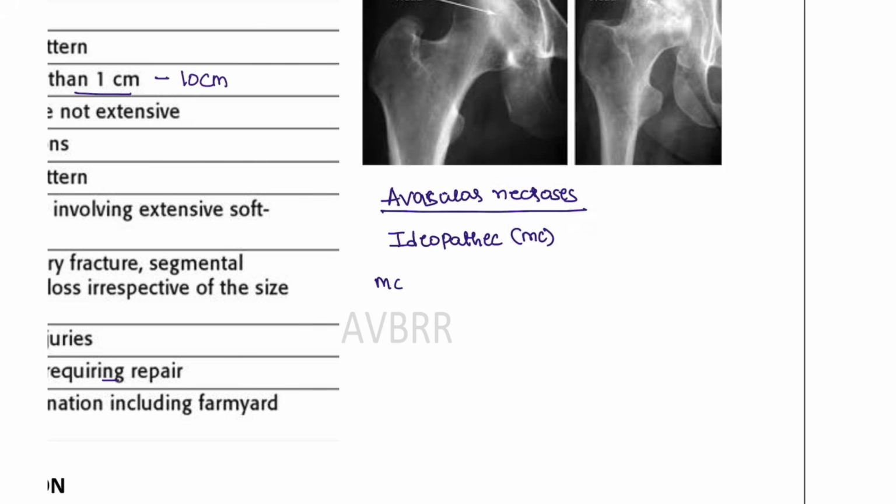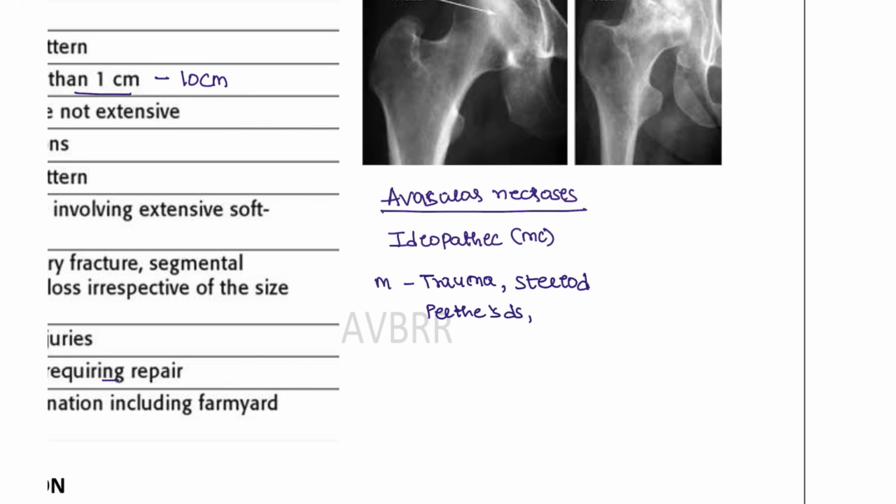But most common and established, apart from the idiopathic, it could be due to trauma and sudden slip or sudden tear, which cannot be seen in the postmenopausal patients. So that is seen in the trauma. And also those who misuse the steroid drugs. And in children, this is known as Perthes disease.